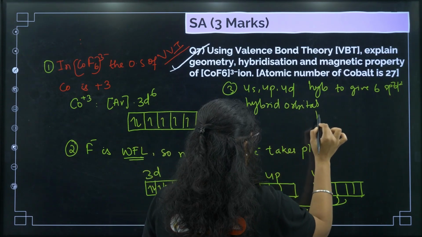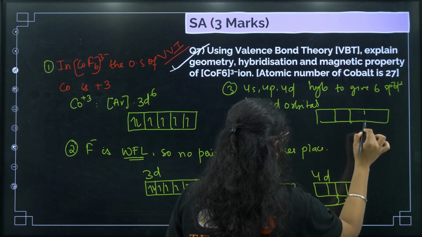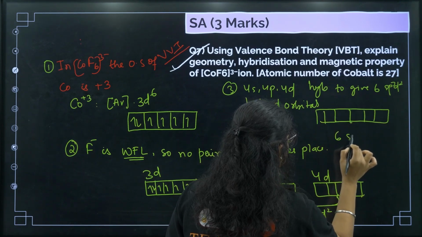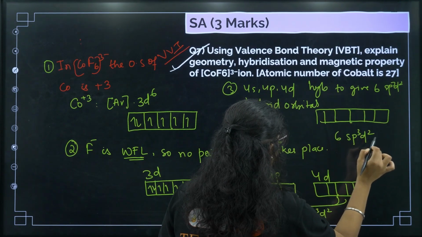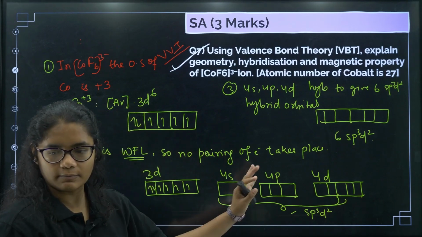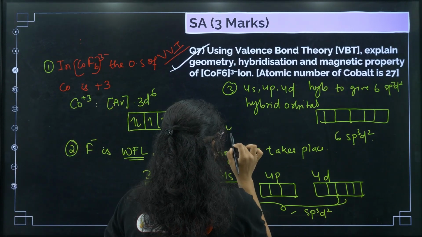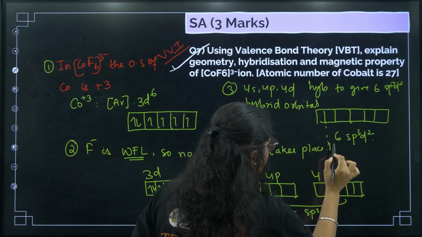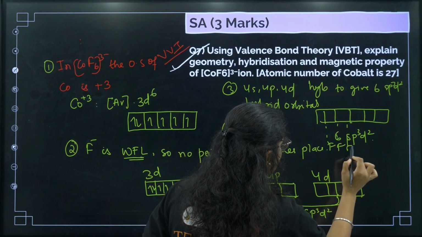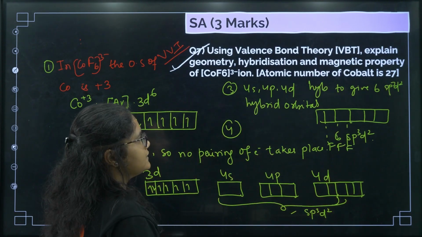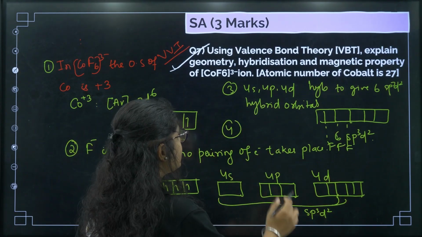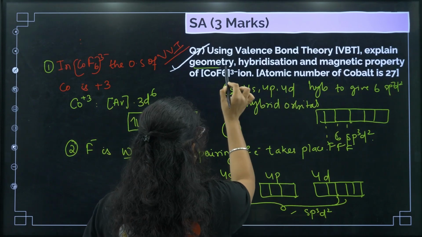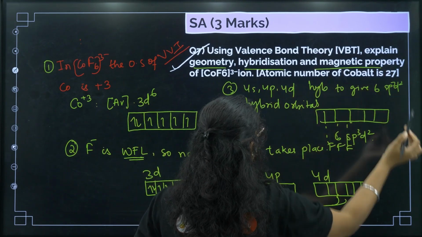Okay, so now you have to draw 6 orbitals. Okay, and write here 6 sp3d2 hybrid orbitals. Okay, third point done. Now fourth one, you just need to draw this again and show the bonds with fluorine. Okay, so after writing these all things, you need to see the question here. Explain geometry, hybridization, and magnetic property.